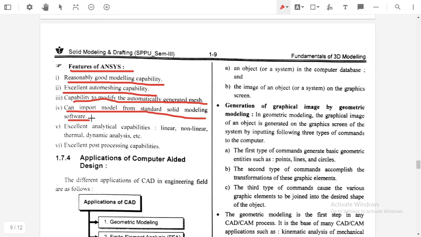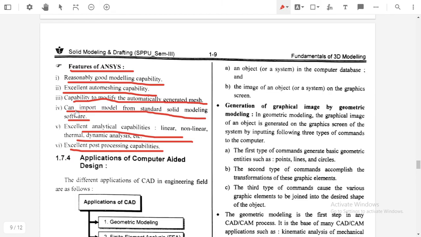These files can be easily imported in ANSYS for analysis purposes. Then excellent analytical capability, that is linear, non-linear, thermal, dynamic analysis, means all these analyses of the object can be done in ANSYS. And excellent post processing capability, the post processing capability of ANSYS is very good.